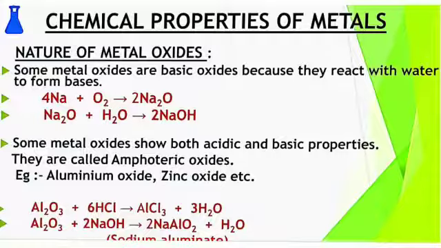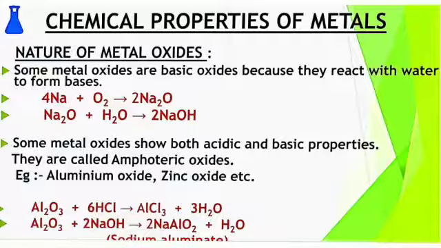Here, when aluminium oxide reacts with hydrochloric acid, it forms aluminium chloride and water. Again, this aluminium oxide reacts with sodium hydroxide to form sodium aluminate. This shows the basic nature.